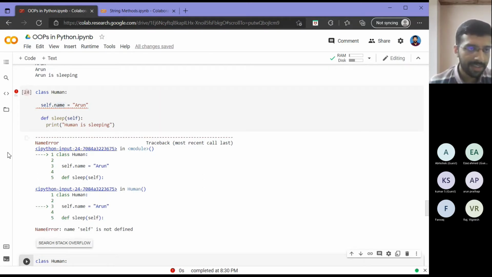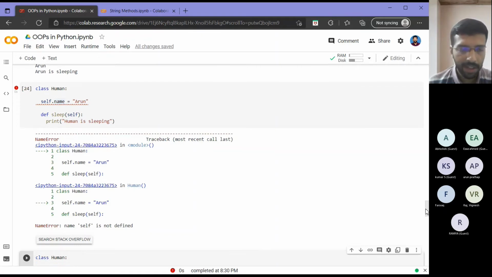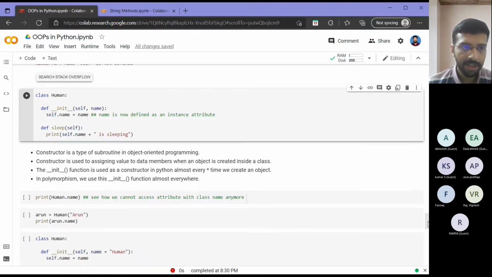As you can see, at this level in the class, my self variable, which I use to access the object instance, is not available. So that is why I cannot define it like this. Then I will have to find some other option. That option is called an instance method, which is called init, also called a constructor. Sorry for the typo.